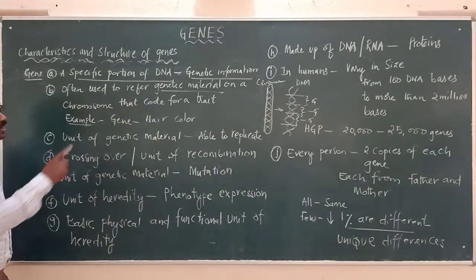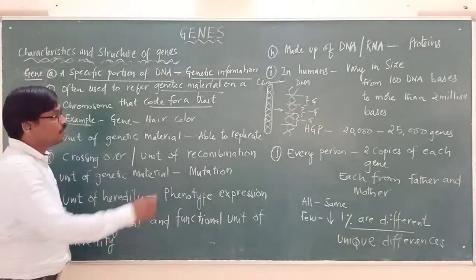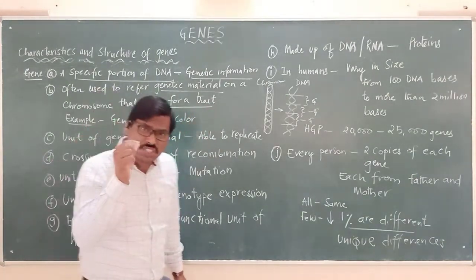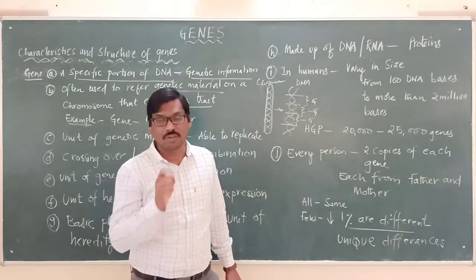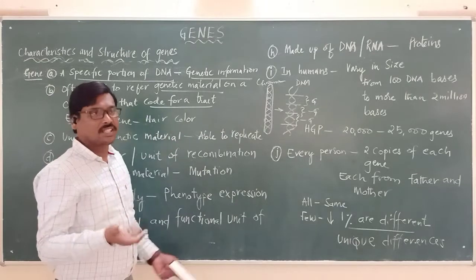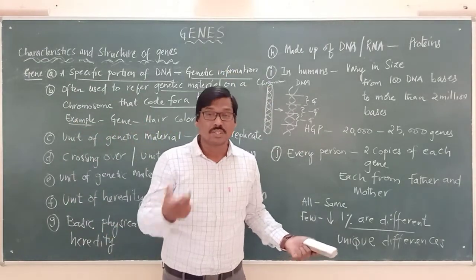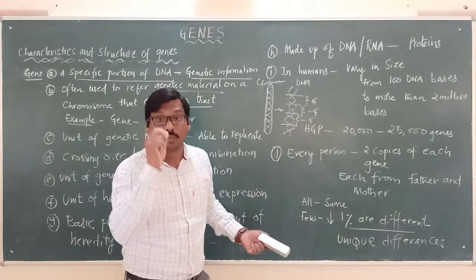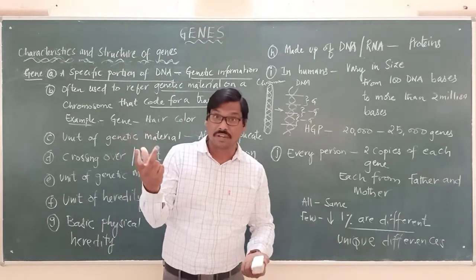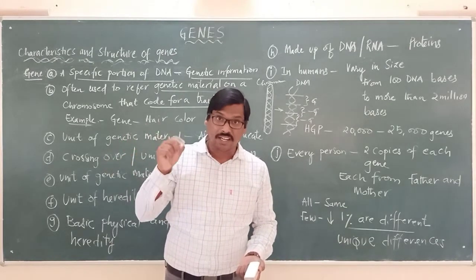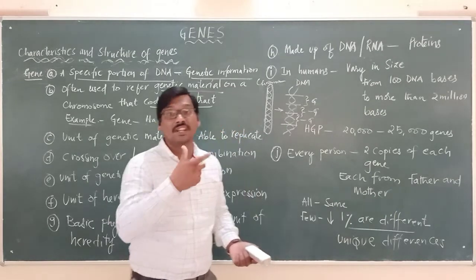It is responsible for coding for a trait, that is, a particular characteristic. Each gene is responsible for coding a particular characteristic. Suppose, for example, we are taking a plant. Height of a plant is one characteristic, so for coding that height there will be one particular gene in the plant. If the color of a flower is red, there will be a specific gene carrying that information.